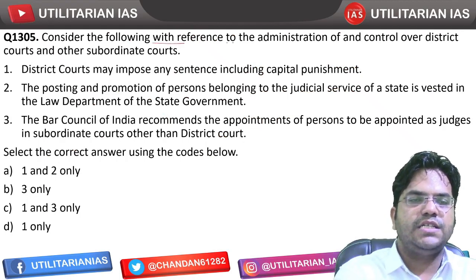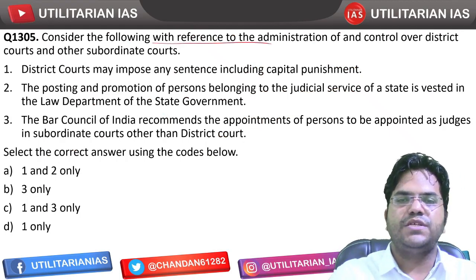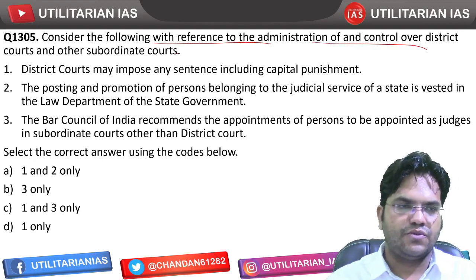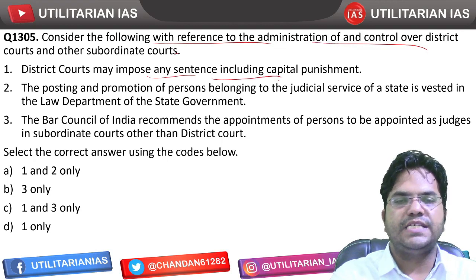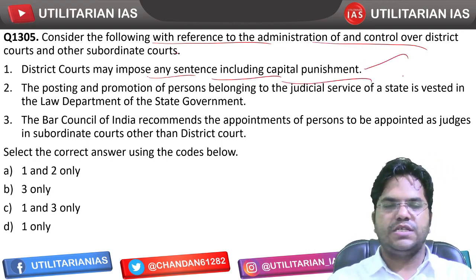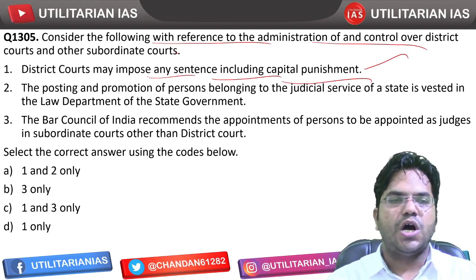Again consider the following statements with reference to the administration and control over the district court and other subordinate courts. Okay, district court can impose any sentence including capital punishment. So this is absolutely correct. फांसी की सजा भी डिस्ट्रिक्ट कोर्ट अवॉर्ड कर सकती है.